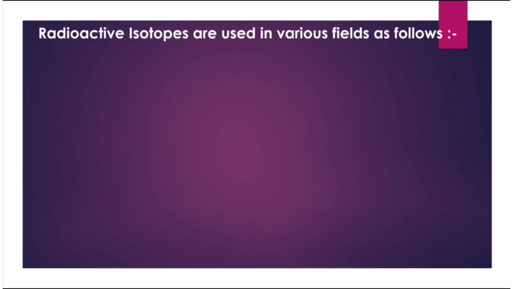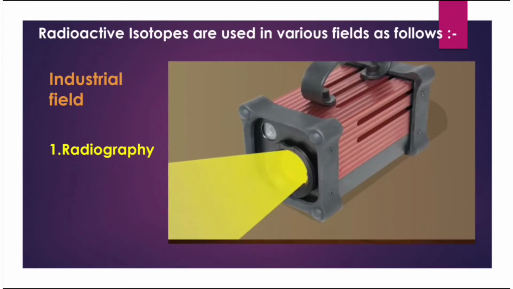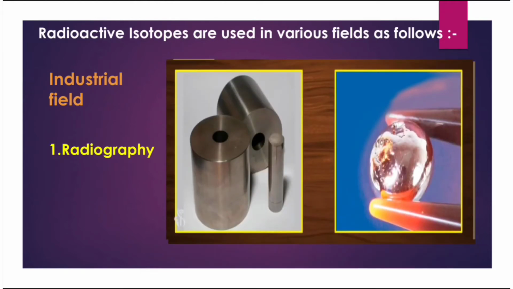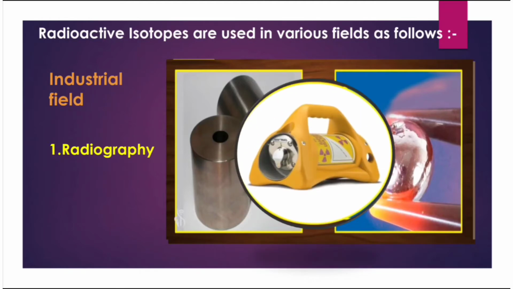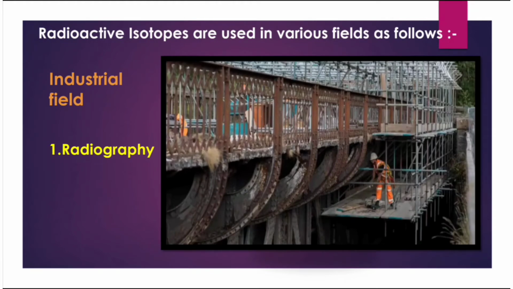Let us learn radioactive isotopes which are used in various fields such as the industrial field. In the industrial field, it is used in radiography. Internal cracks and voids in cast iron articles and iron solder can be detected with the help of gamma rays. For this purpose, isotopes like cobalt-60 and iridium-192 are used in a radiography camera. This technique is used for detecting flaws in metalwork.